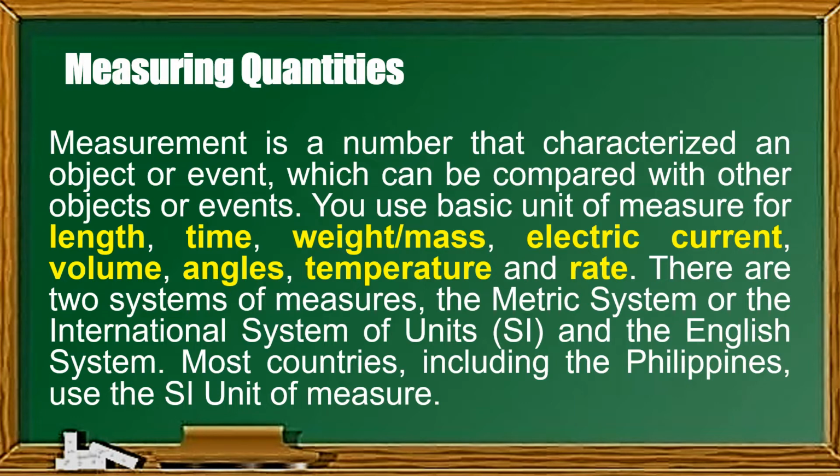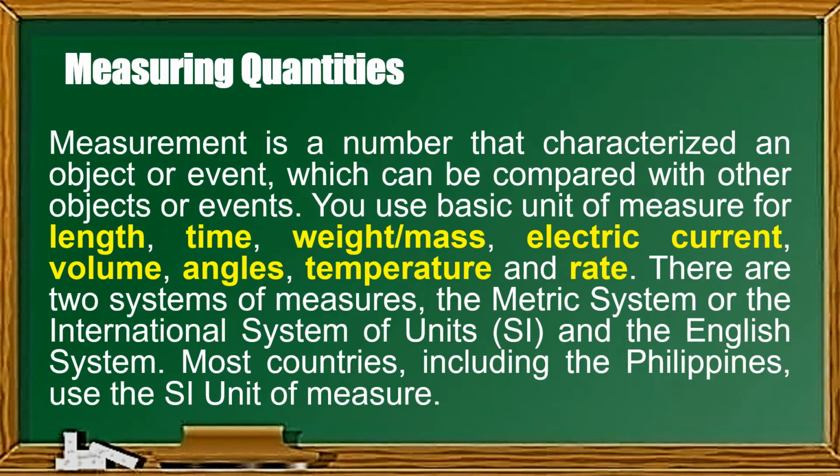So, meron tayong dalawang klase ng system kung saan ginagamit natin yung measurement. The first one is the metric system or the international system of units and the English system. But in our country, we use the metric system or the international system of units. So, ito yung mga kadalasan natin ginagamit. Bibihira tayong gumamit ng mga English system, but gumagamit pa rin tayo. Pero, mas madalas na gamitin is yung metric system.